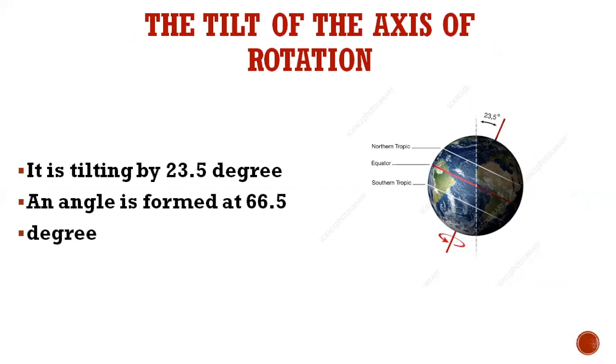You all know that at the equator it is 90 degrees, so the sun rays fall straight, and it is very hot. But due to the tilt, which is 23.5 degrees, a 66.5 degree angle is formed, and sometimes the northern pole will not be receiving heat, sometimes the southern pole will not be receiving heat.